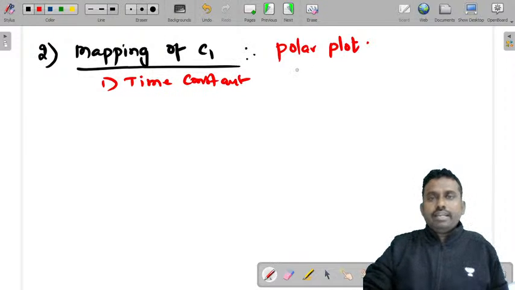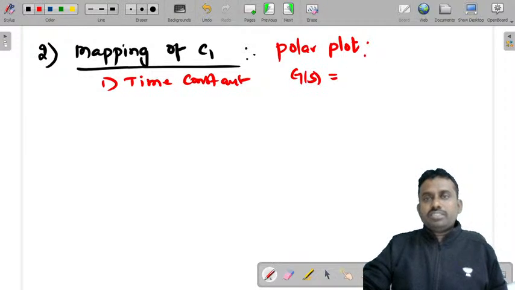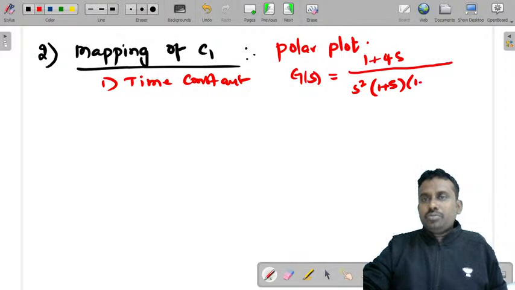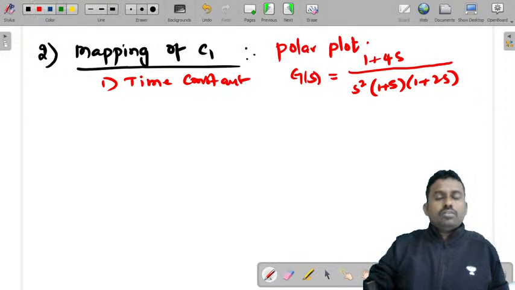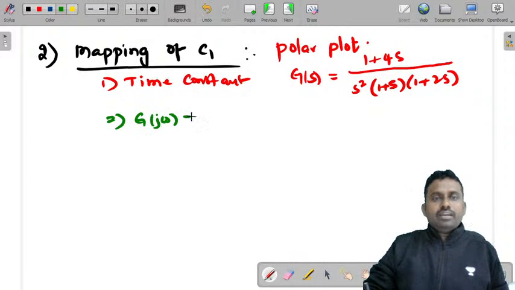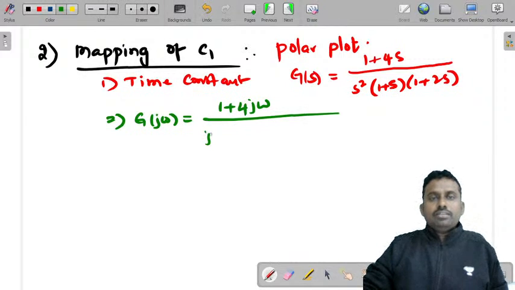Yes, it is already in time constant form, given G of s is equal to 1 plus 4s by s square into 1 plus s into 1 plus 2s. Now second, you write G of j omega, that is 1 plus 4 j omega by j omega whole square into 1 plus j omega into 1 plus 2 j omega.